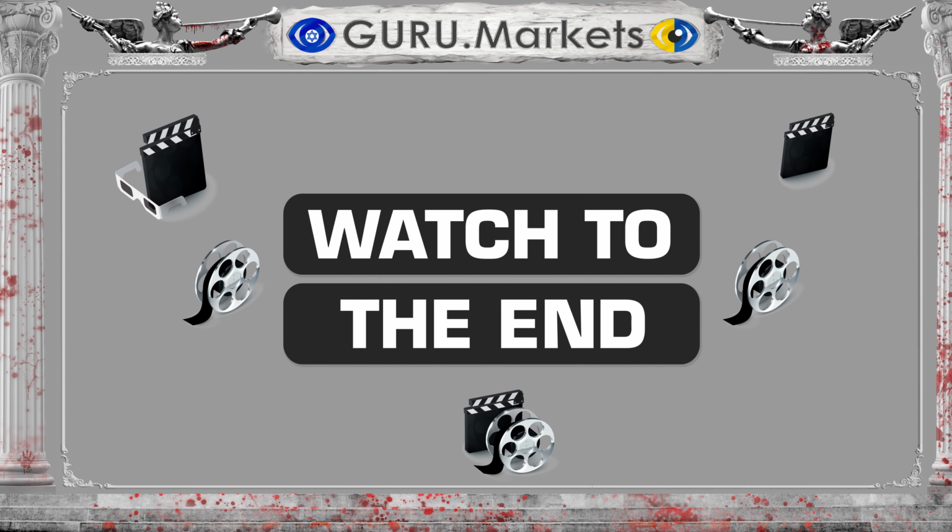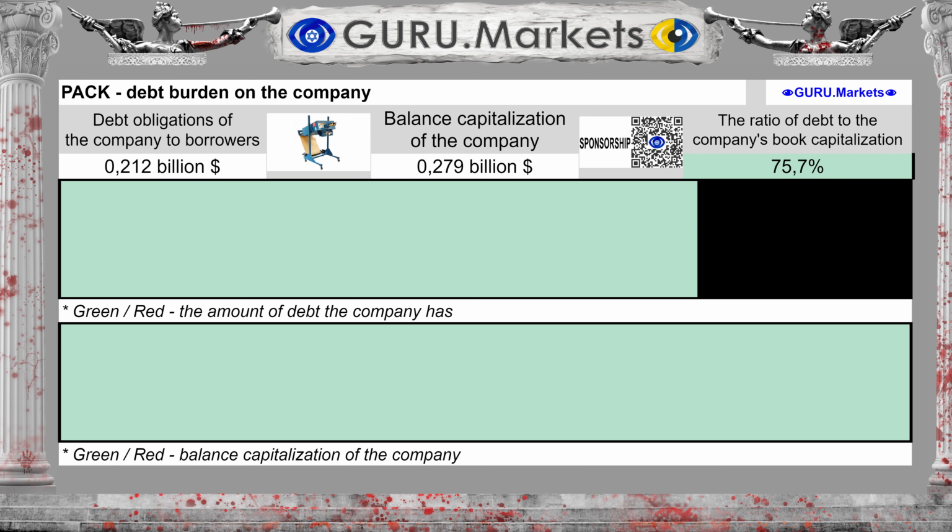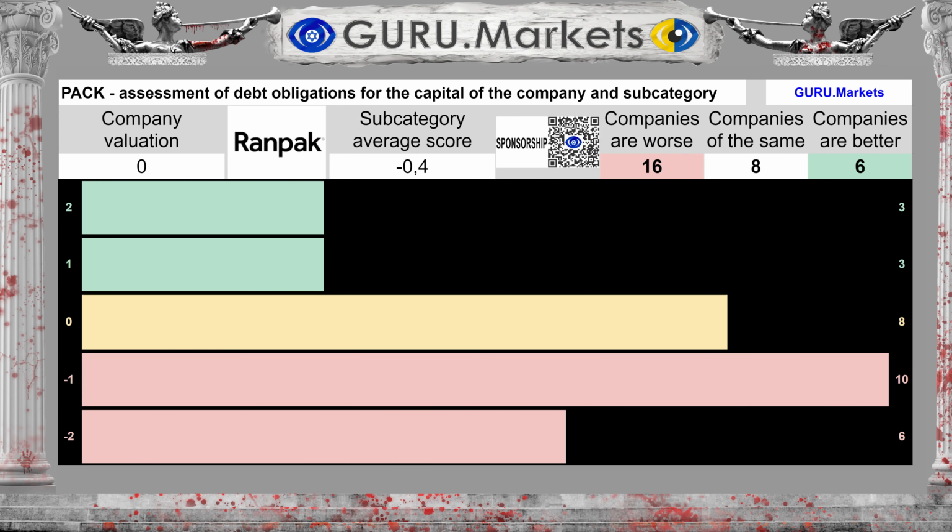Please review the logic of the study in full. The debts of the organization under study amount to $0.212 billion. Debt to book value represents 75.7% of the company's equity. Result on the company's debt level: Tolerable, 0 points.